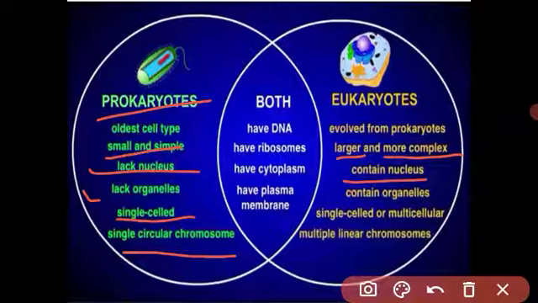The nucleus has a nuclear membrane. Nucleoplasm is present in the nucleus. Nucleolus is present in the nucleus, and multiple linear chromosomes, multiple chromatin fibers of DNA are present in the nucleus. It also contains many cell organelles, and this type of cell is present in single cell organisms as well as multicellular organisms.